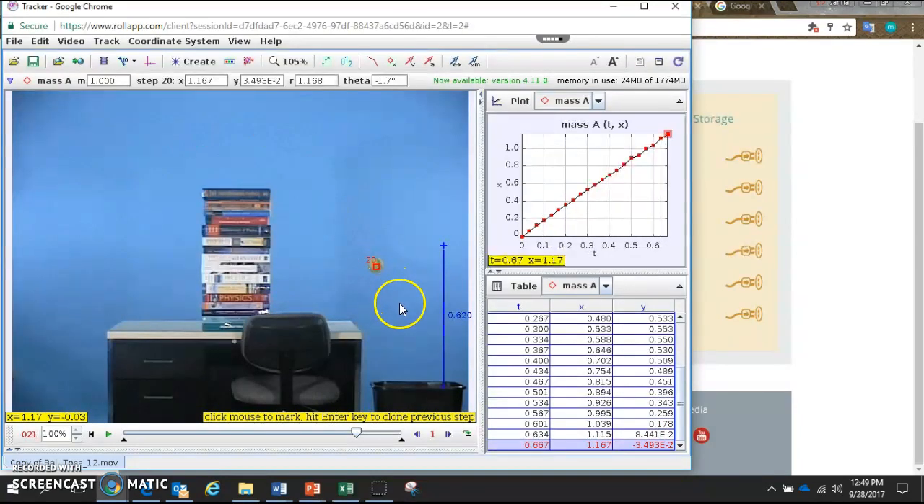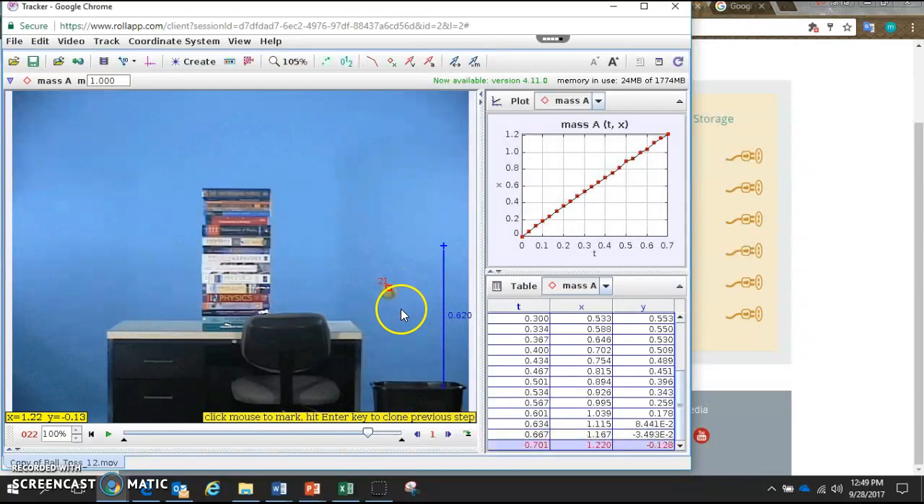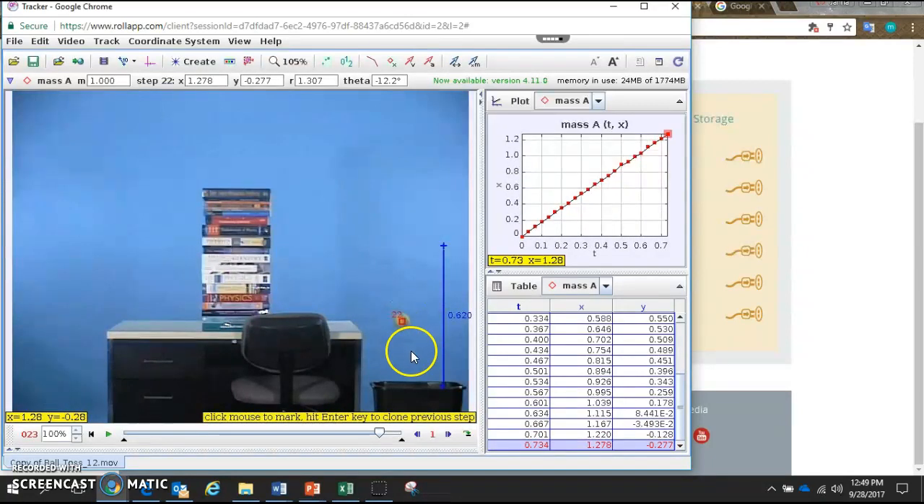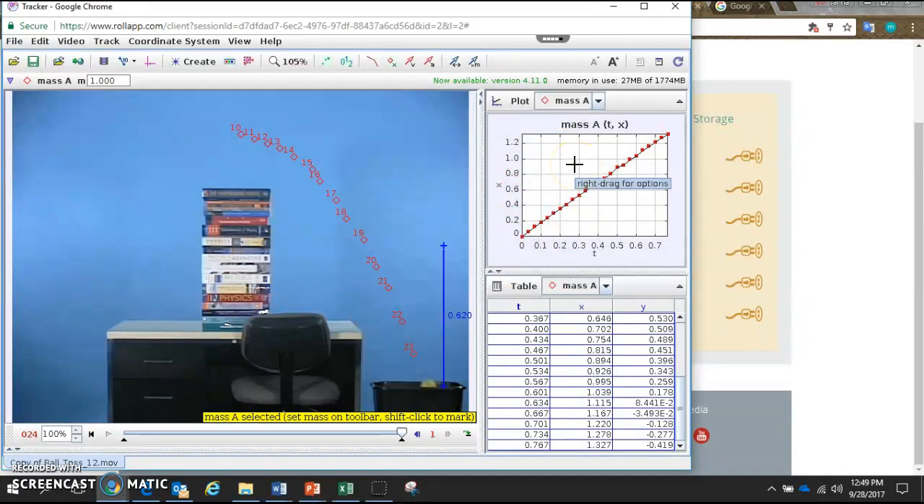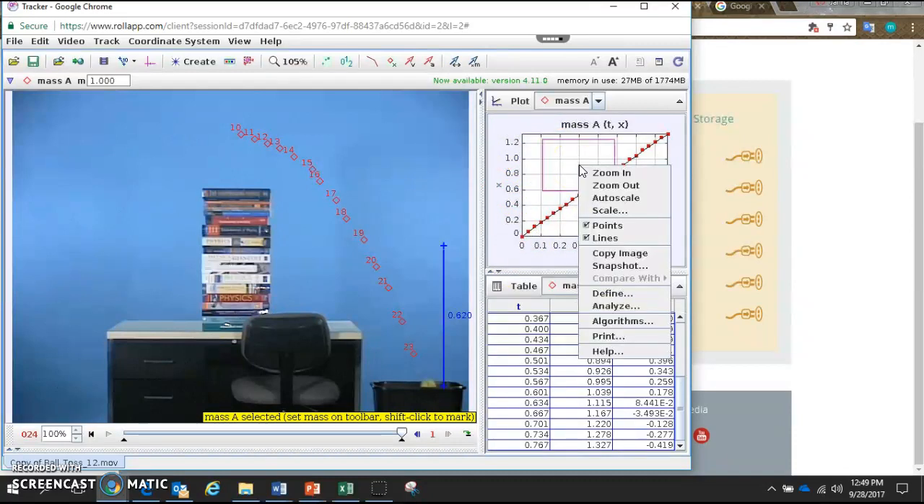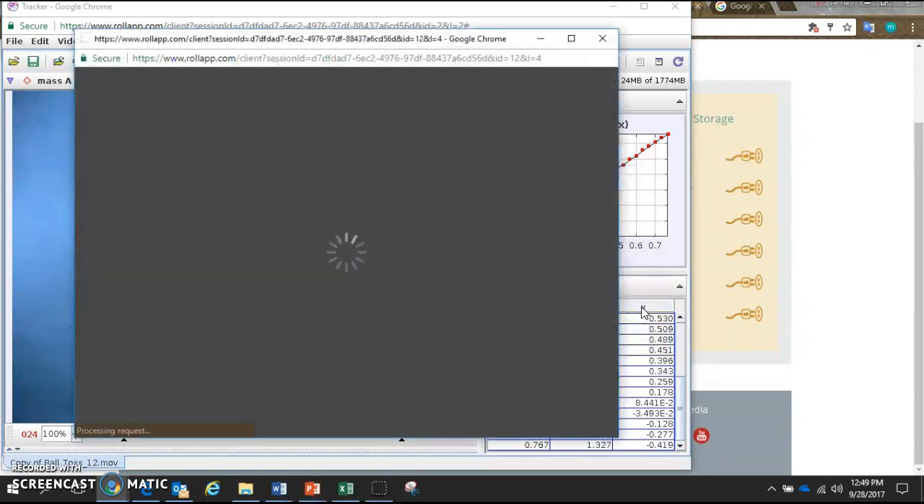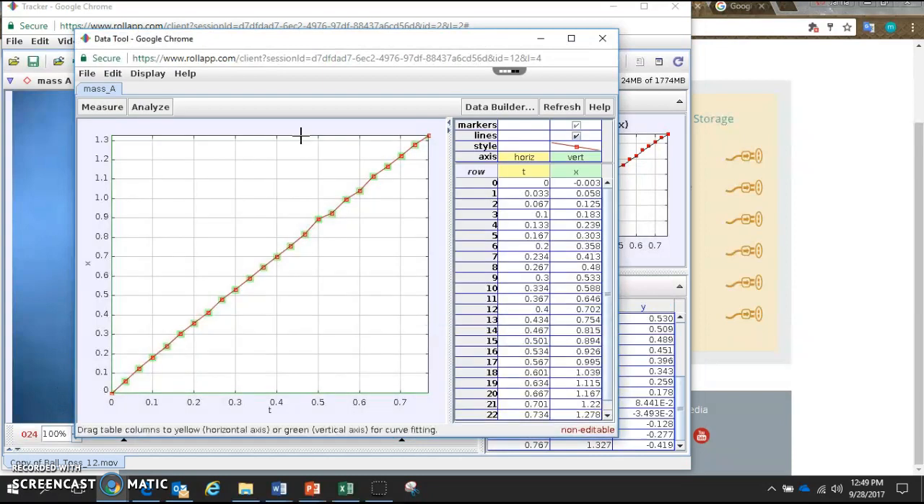All the way down until the ball is near the trash can. There we go. That's good enough. Now, I can analyze this graph, this data. To do that, I can right-click, and I go to Analyze. And a new screen pops up. Very nice. So now I get a big line, a big graph, and I have my data points.